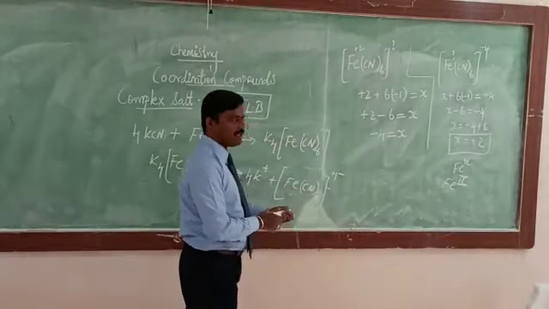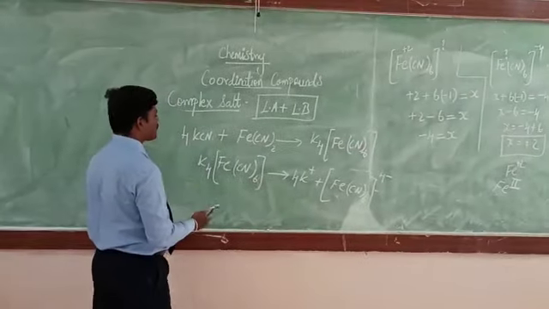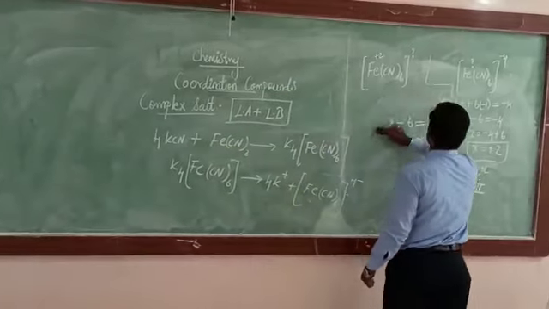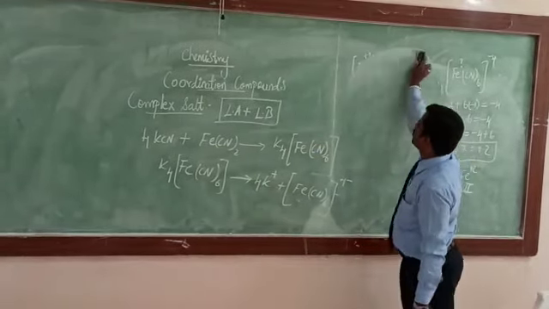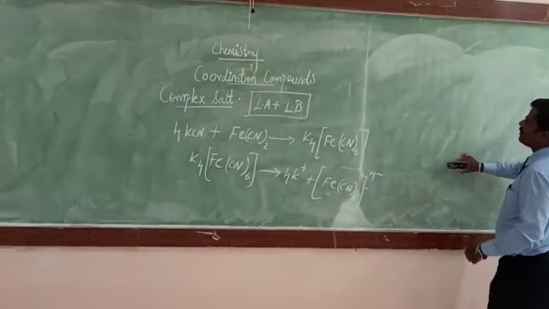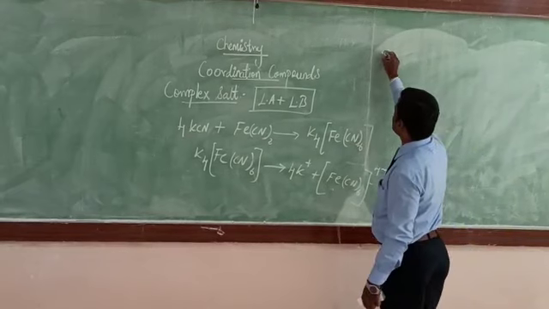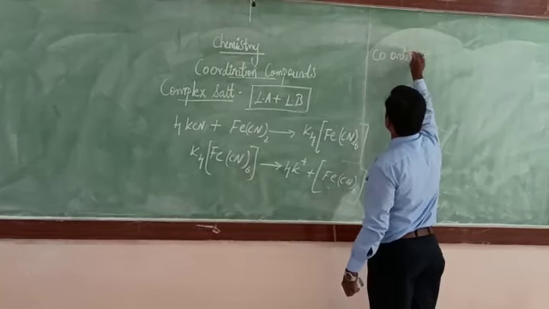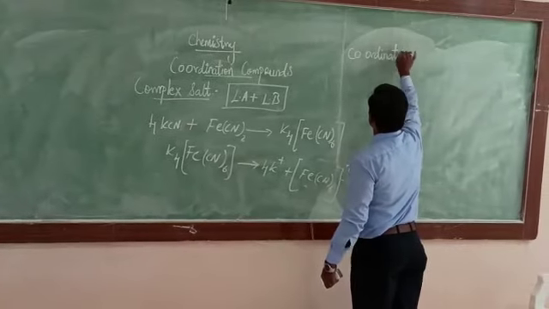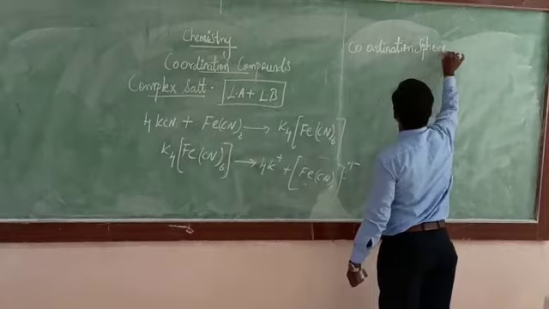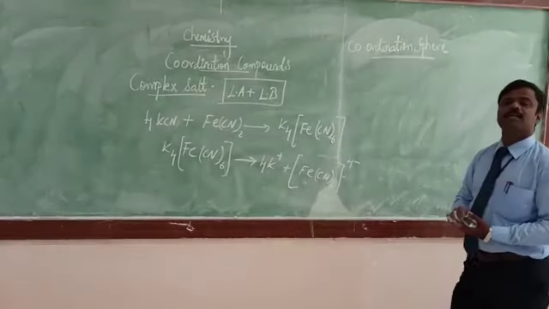Now we are going to see how to name these complex salts. I am going to teach you how to name them. So you have to know what is meant by coordination sphere, and also what is meant by oxidation state.